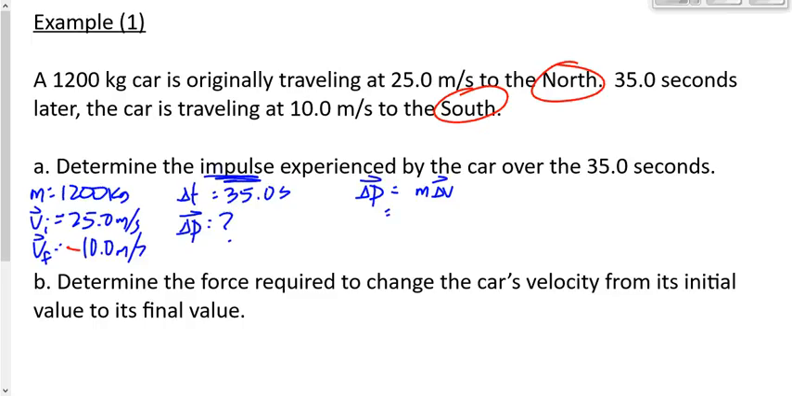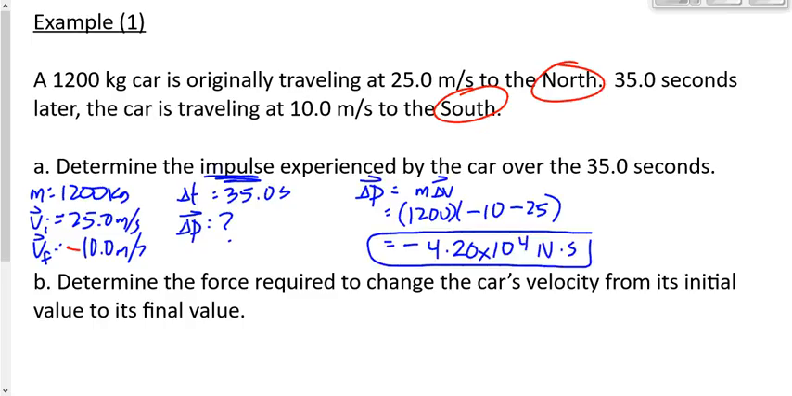The mass is 1,200 kilograms. The change in velocity is negative 10 minus 25. And when I do that, I believe I end up getting negative 4.20 times 10 to the 4. We could say kilograms meters per second, or we could say Newton seconds.